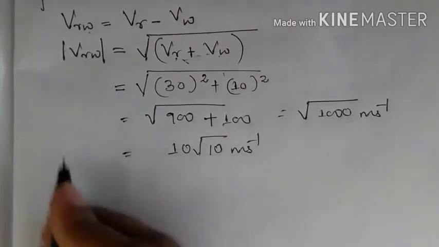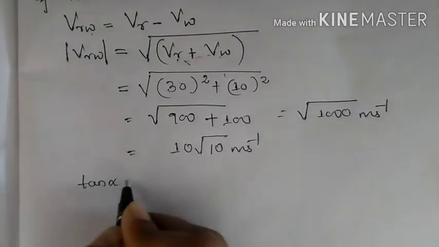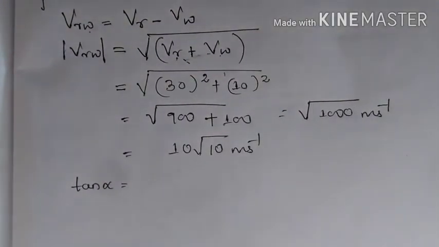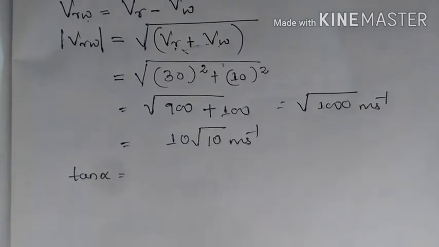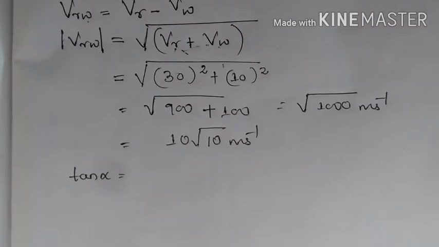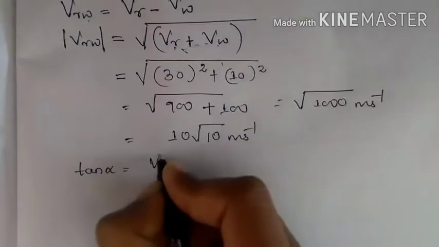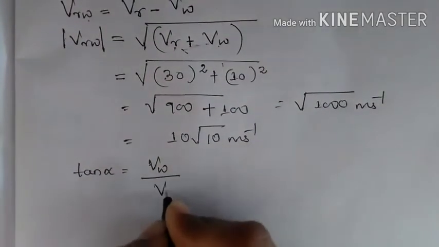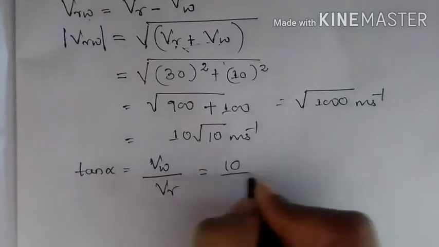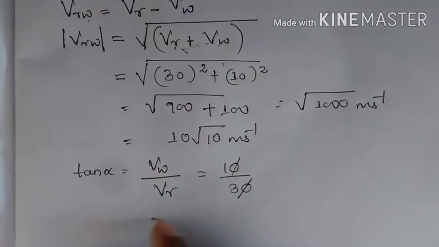So now let us find tan alpha, the angle that is made by VRW. Tan alpha can be written as VW by VR, that is 10 by 30, the zeros will get cancelled.